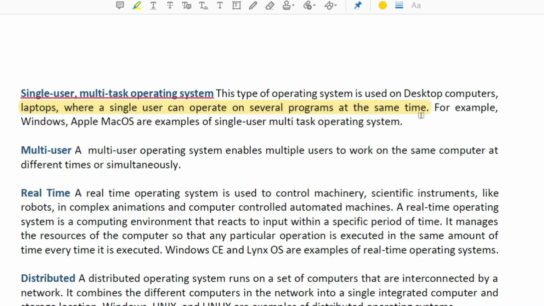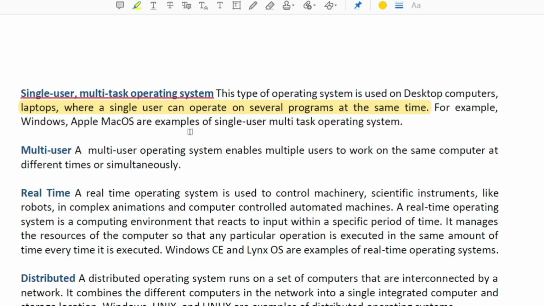Suppose I am teaching you currently. So I have opened a PDF for you. Even you could see in the background my antivirus is working. Even I can play music at a time. Even presently my recording process is going on, which is capturing my screen and my audio. That means multiple tasks are running at a time. So this is a good example of a single user multiple task operating system.